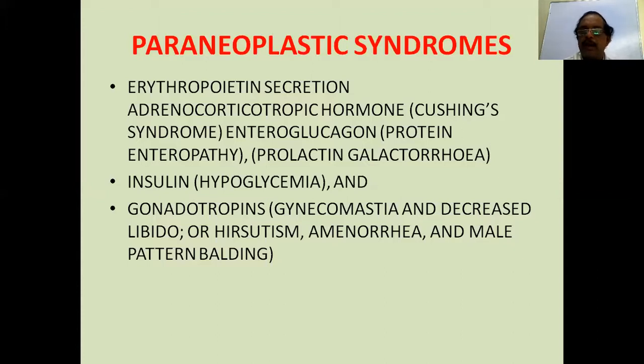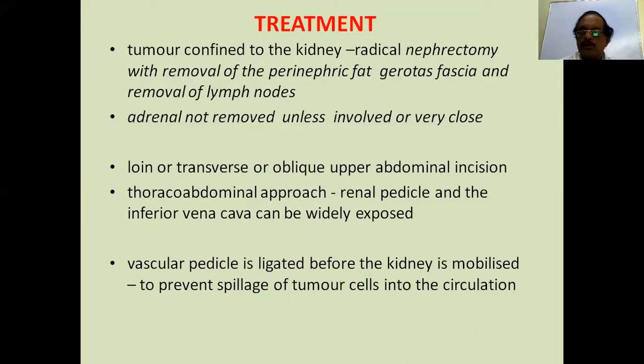So these are all paraneoplastic syndromes due to substances secreted by the kidney. These can be presenting symptoms, rather than the primary tumor. So then you have to think about management of the tumors. And keep in mind that the other kidney should function normally to remove one kidney, and the possibility of bilateral tumors is also there. Keep those things in mind.